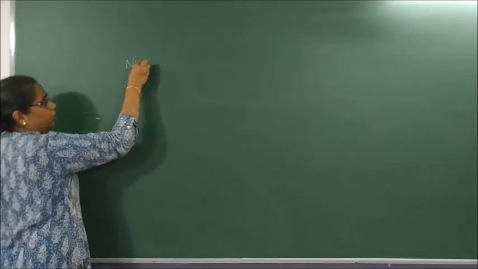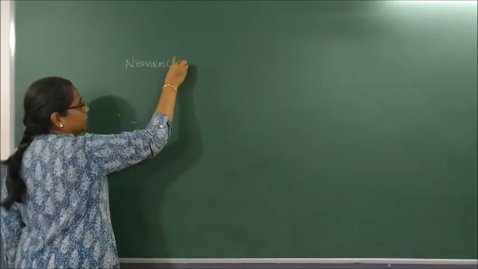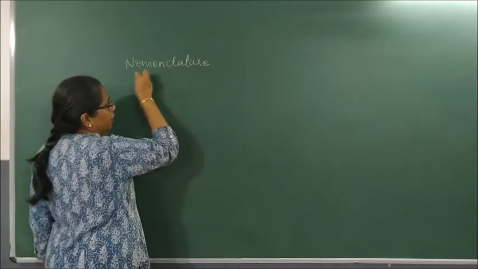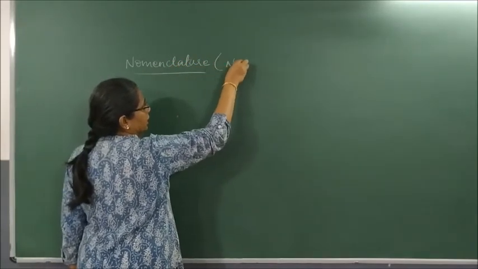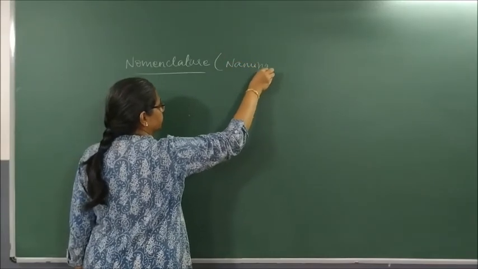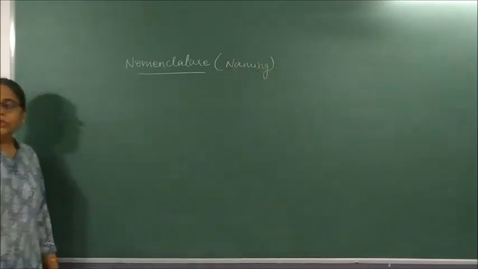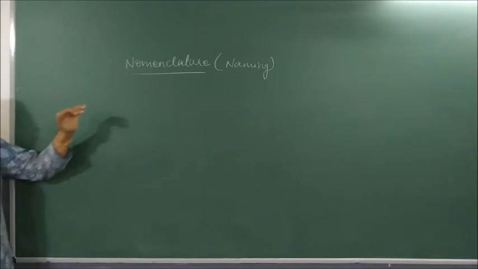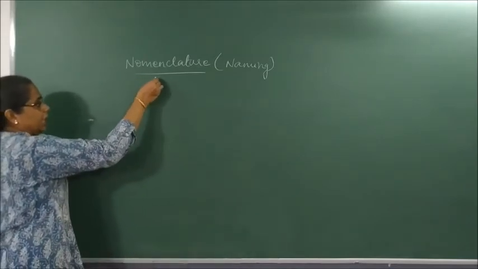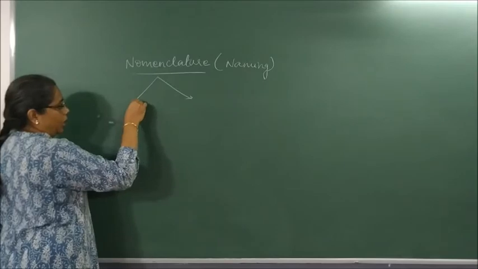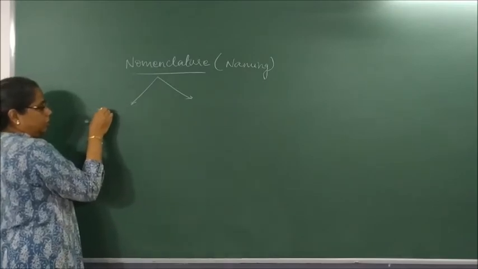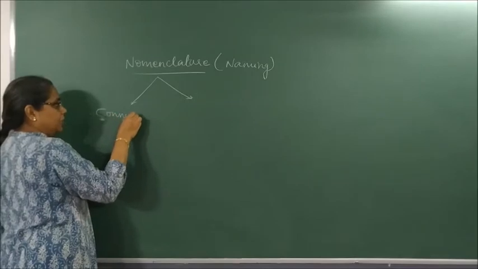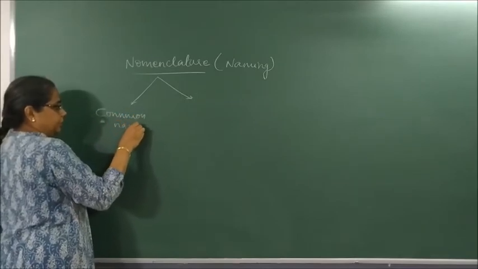Naming is called nomenclature. Single bonded compounds are called alkanes, double are called alkenes, triple are called alkynes. Clear? When we are naming a compound, we generally have two names. One is the common name or trivial name.